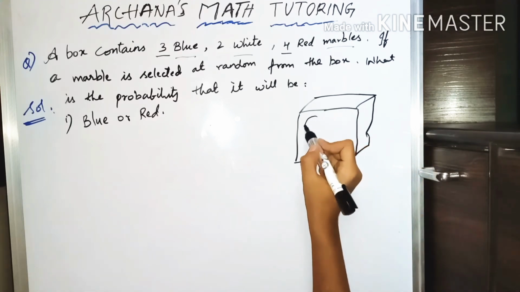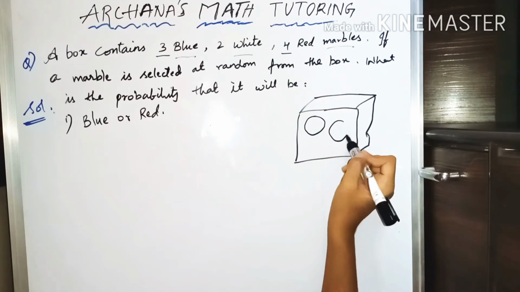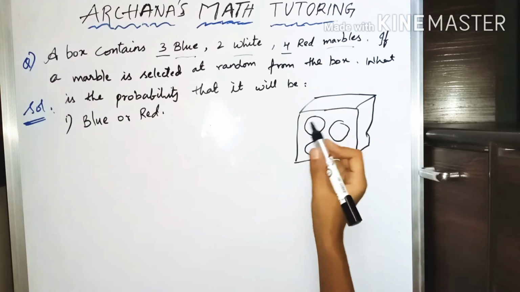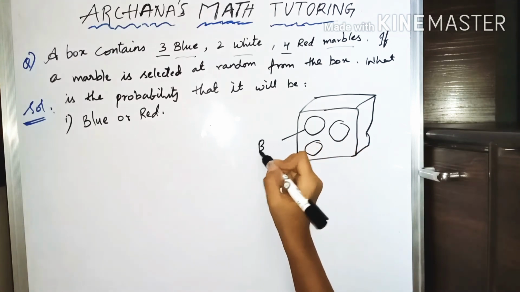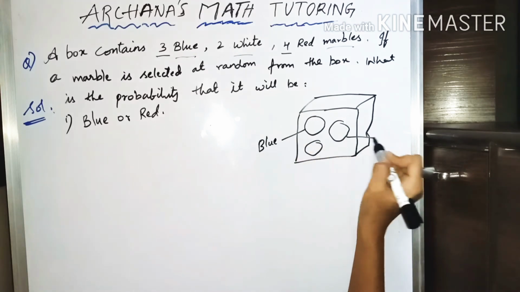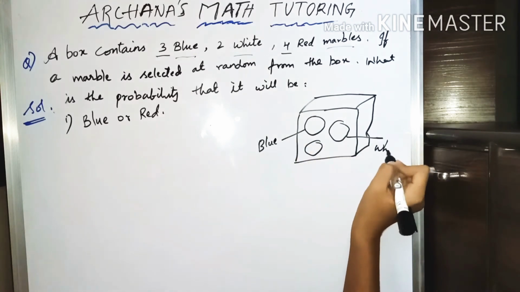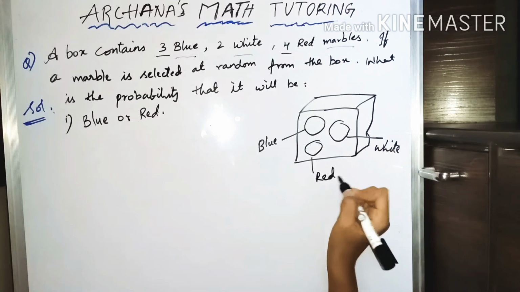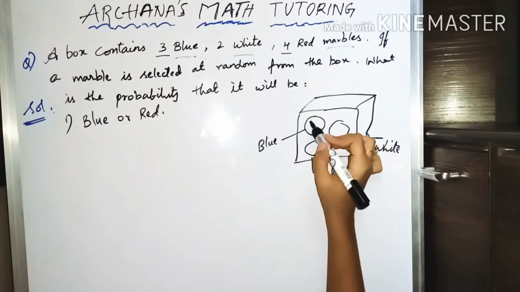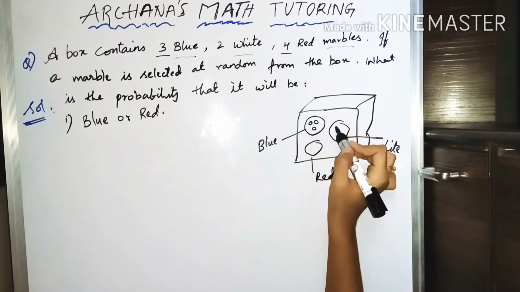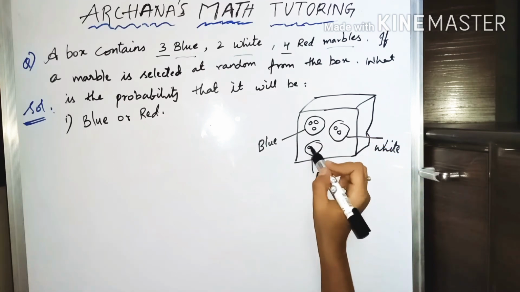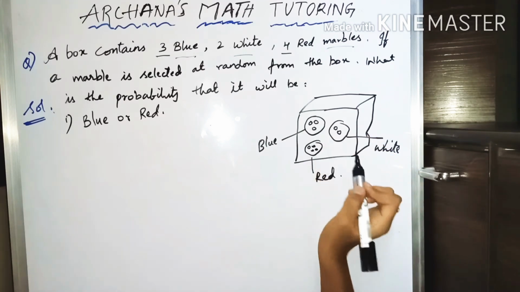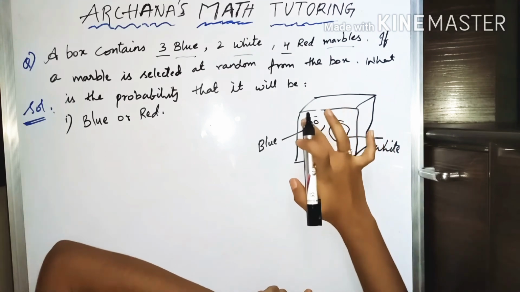So these are some marbles. This is of blue color. This marble is white and this is red. So blue are how many? There are 3 blue marbles, 2 white and 4 red.